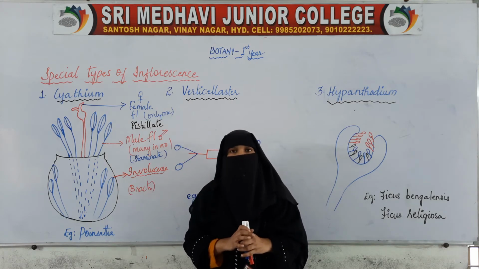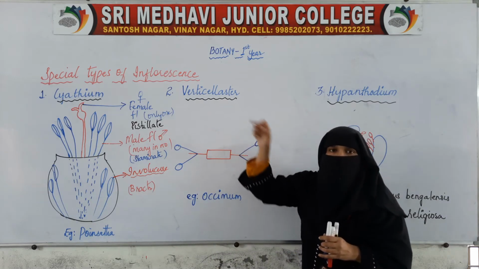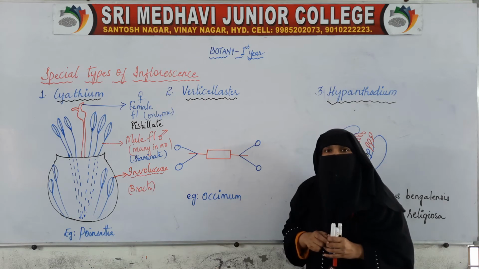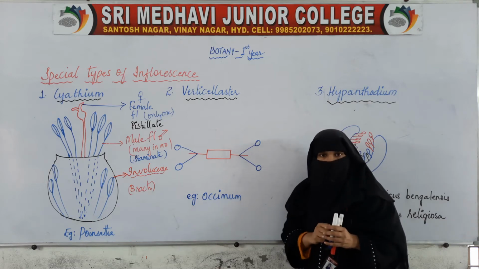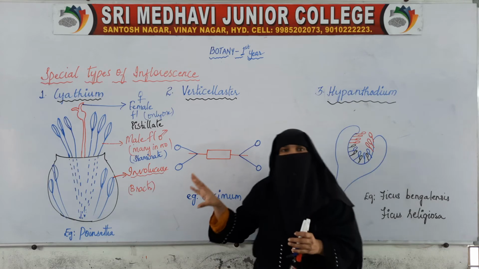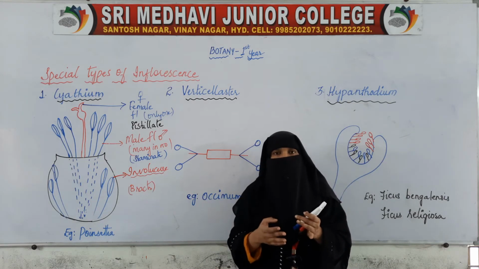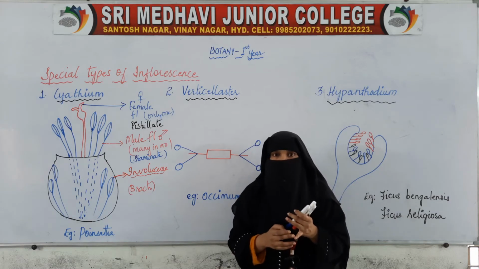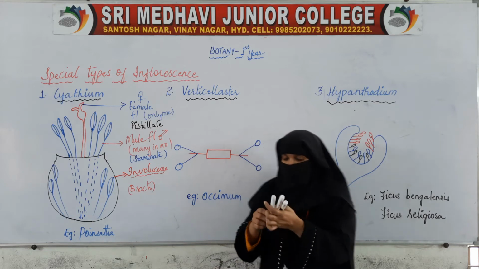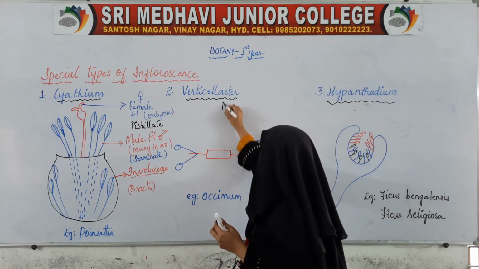Now moving on to the next type of inflorescence, which is verticillaster. This is the second type of inflorescence. It is actually a mixture of uniparous and biparous cyme, monochasial and bichasial cyme.